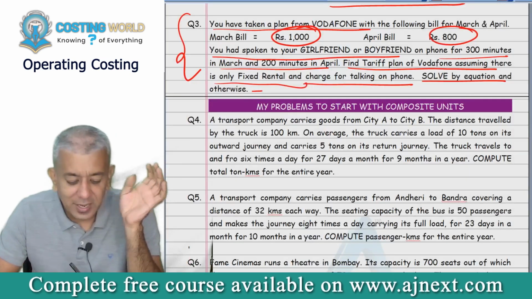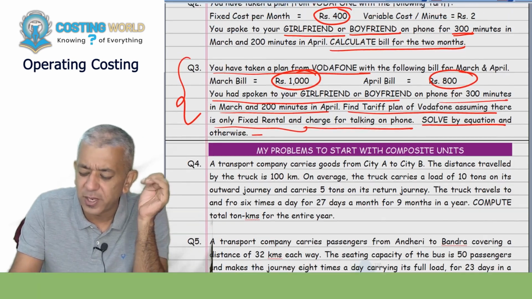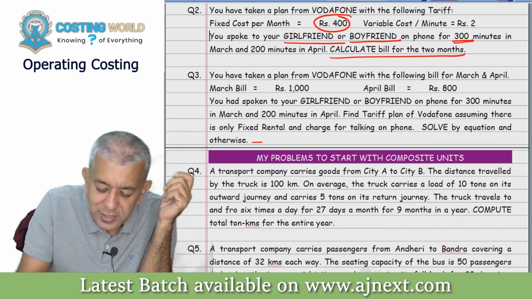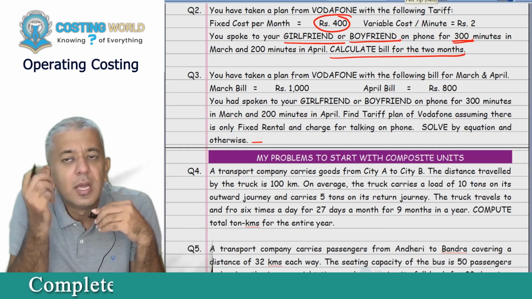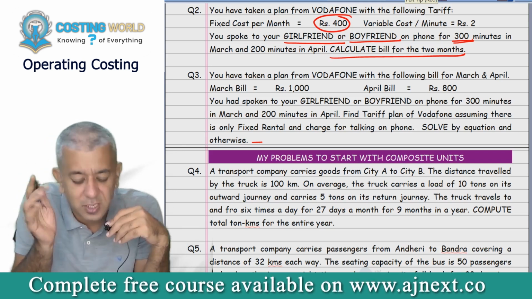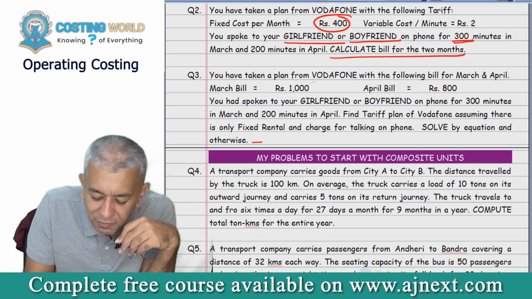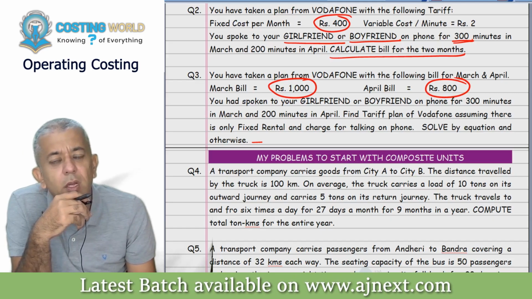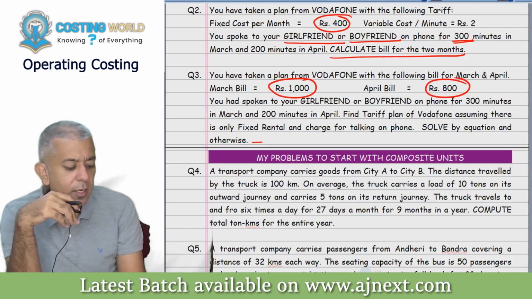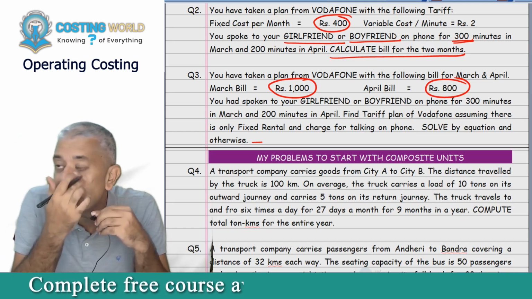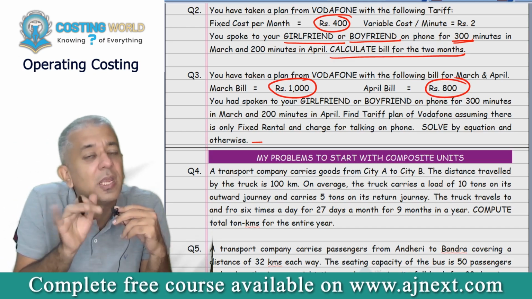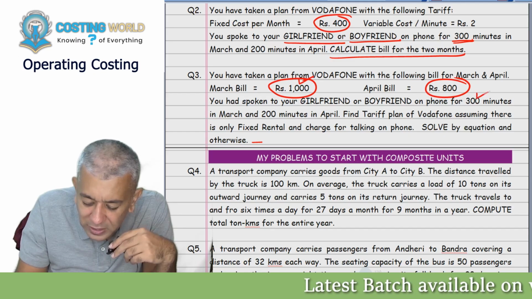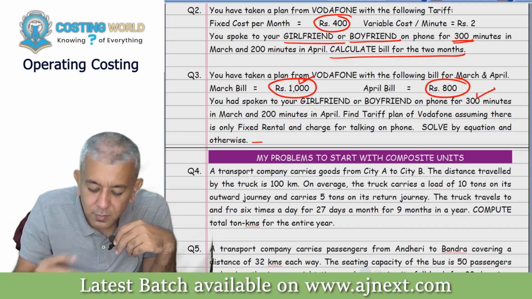Okay, but now one thing that I'm going to say, see, this sum was the first question of this particular type. That's why I've written most of the things. Otherwise, you will understand one small thing, that Vodafone does not charge you a completely fixed amount, because if this amount was completely fixed, this figure would have been equal to this figure, no? The amount is not completely fixed, but I still think the amount is not completely variable also. Somebody can ask why? Because if you take 1000 divided by 300, please do it on the calculator. That comes to how much?